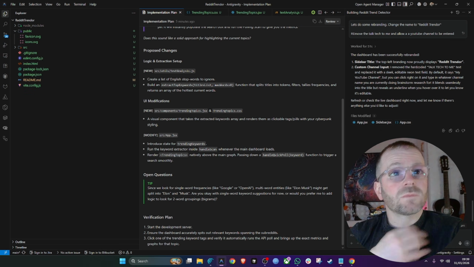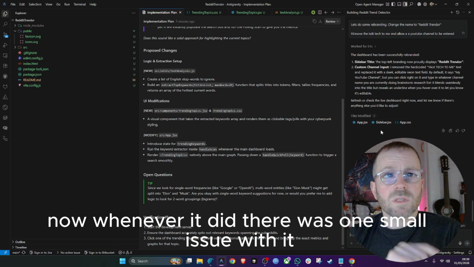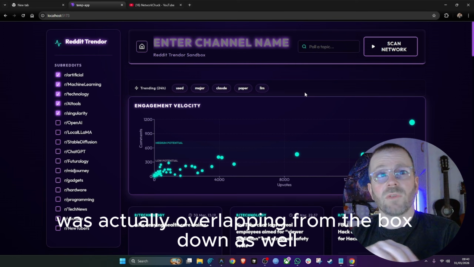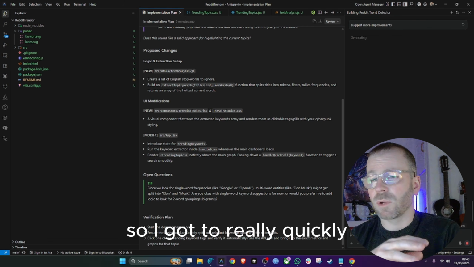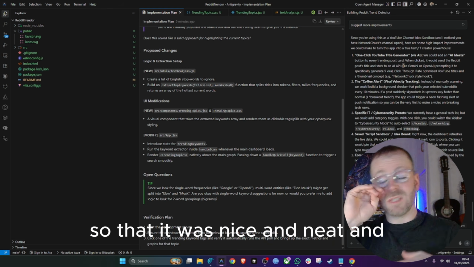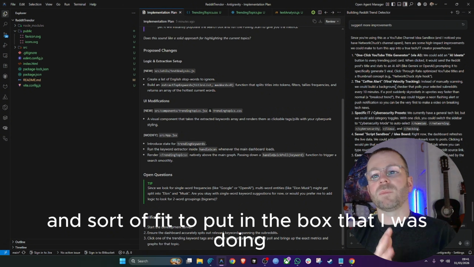And it did. Now, whenever it did, there was one small issue with it. The scroll pane along the left hand side was overlapping from the box. So I got it to do a quick fix to reduce the scroll pane down so that it was nice and neat and fitted within the box.